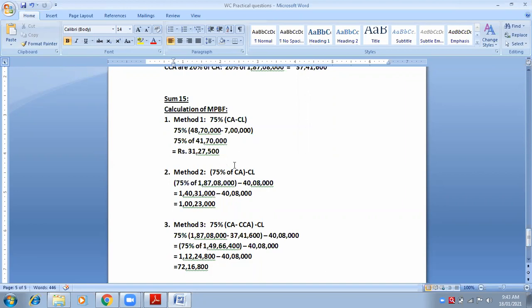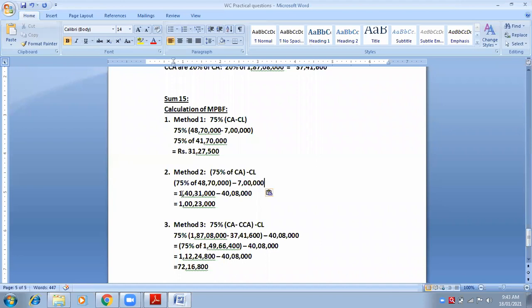See, 75% of current assets in the bracket. Outside the bracket, it would be less current liabilities. Now, 75 percentage of 48 lakh 70,000, which is your current asset, in the bracket. Write it in the same way that I'm writing on the screen. Please look at the screen, you will understand. Don't make any mistake. Outside the bracket it will be minus 7 lakhs.